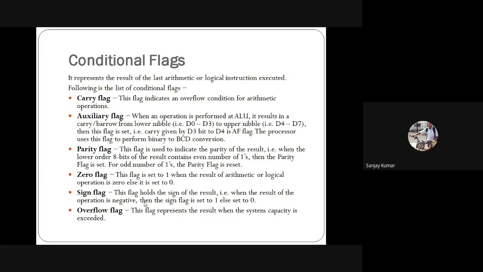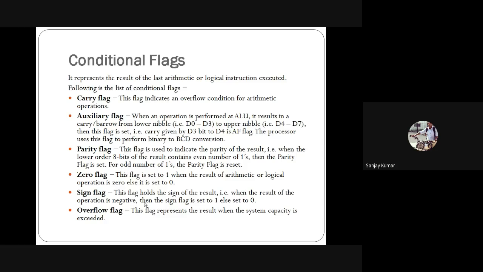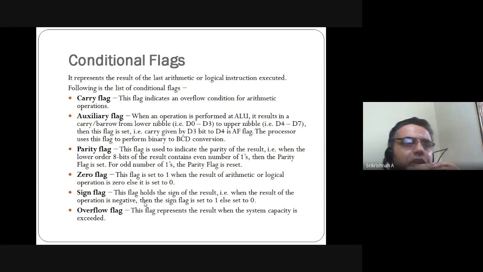Sir, can you come again, sir? How many bits, sir? 8 bits? 8 bits is nothing but D0 to D7. Hello? Okay, sir. Actually, D0 to D7, totally 8 bits are there: D0, D1, D2, D3, D4, D5, D6, D7.